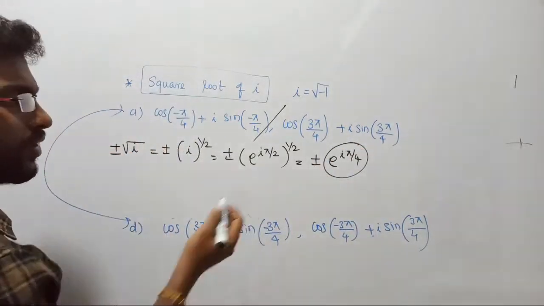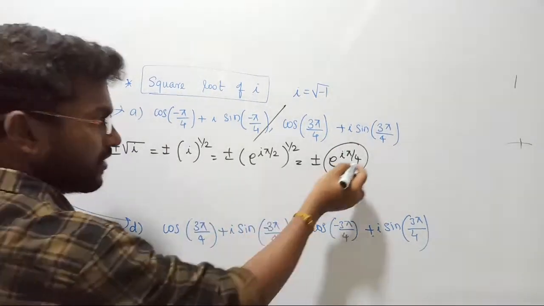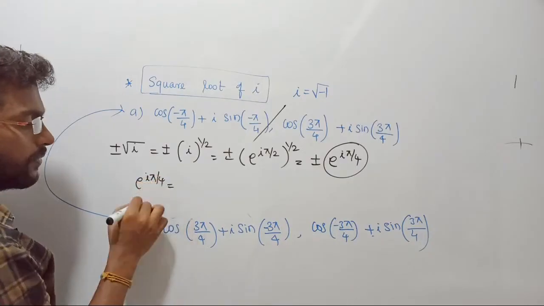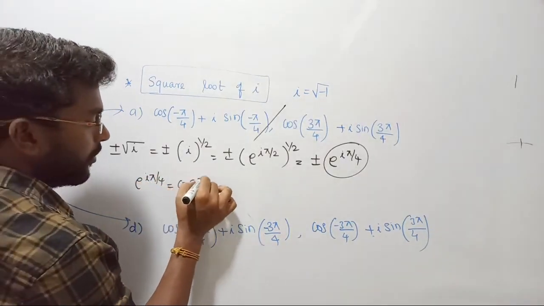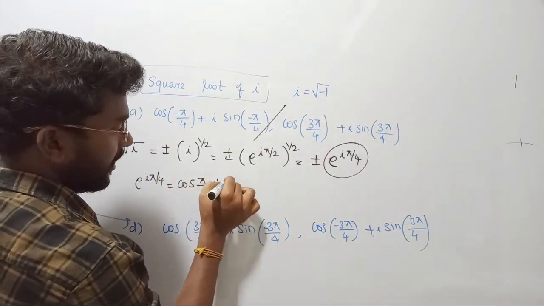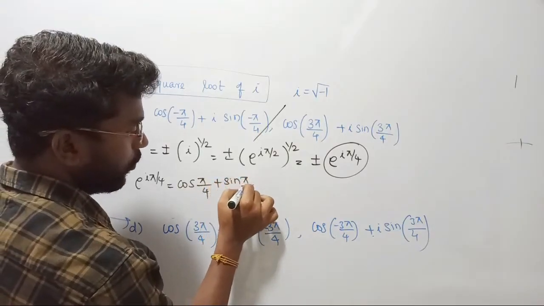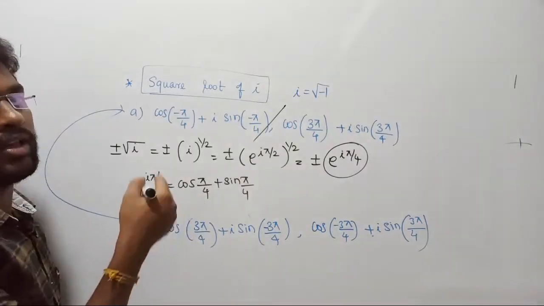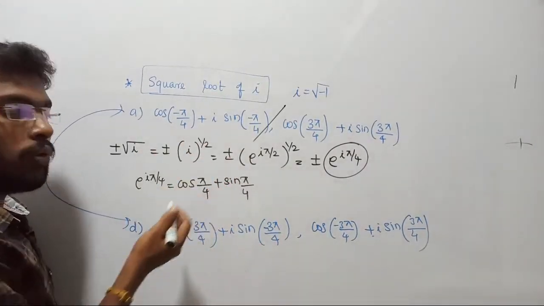Anyway, square root means we are going to consider two roots, two possibilities, right? Just e power i pi by 4 is sufficient for me. If I expand this, I am going to get cos pi by 4 exactly plus i into sin pi by 4. That is one root, right? The positive root comes, and plus or minus i means we should consider one more negative root, right?